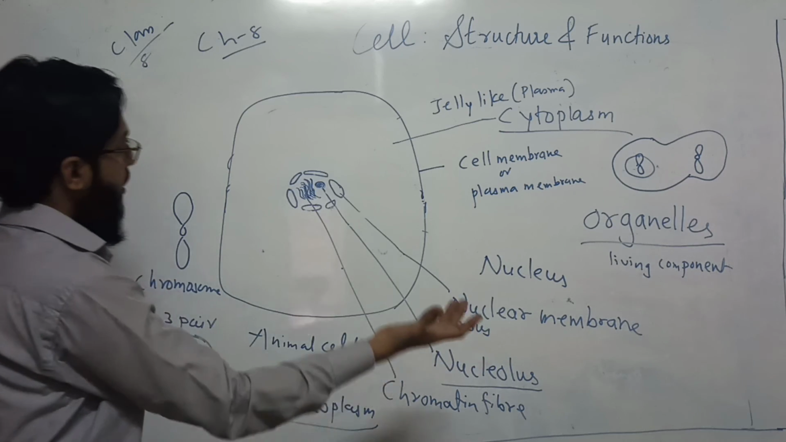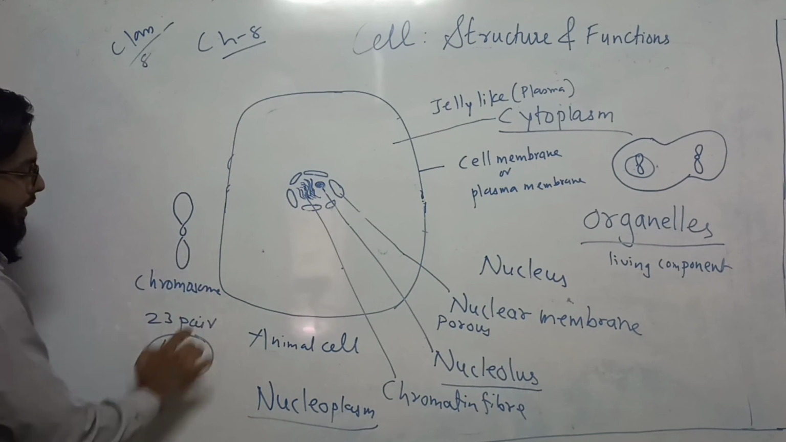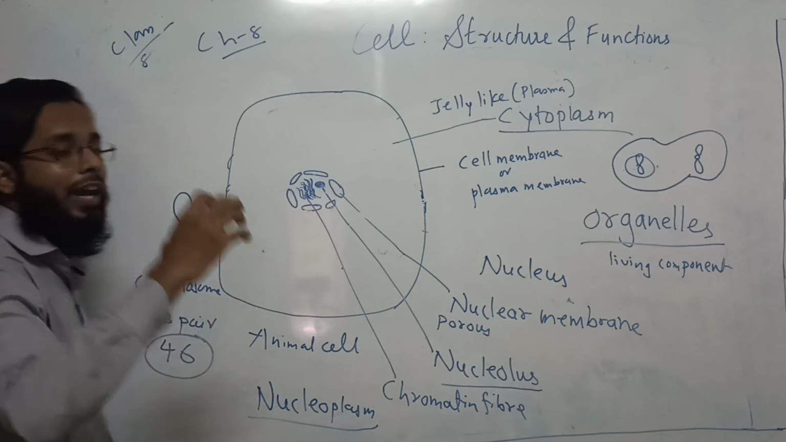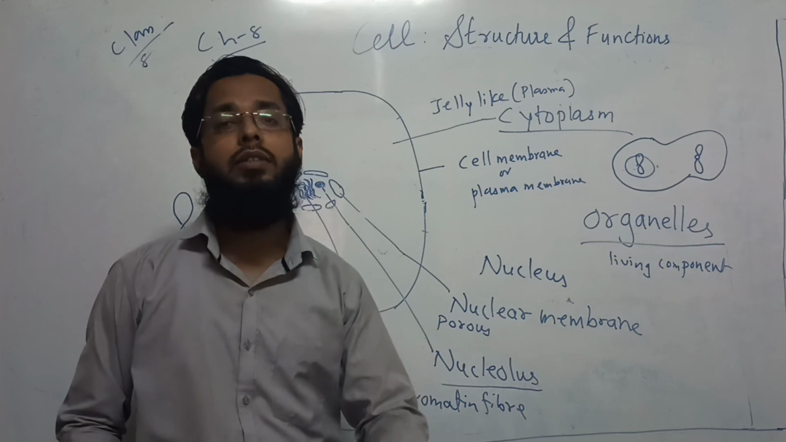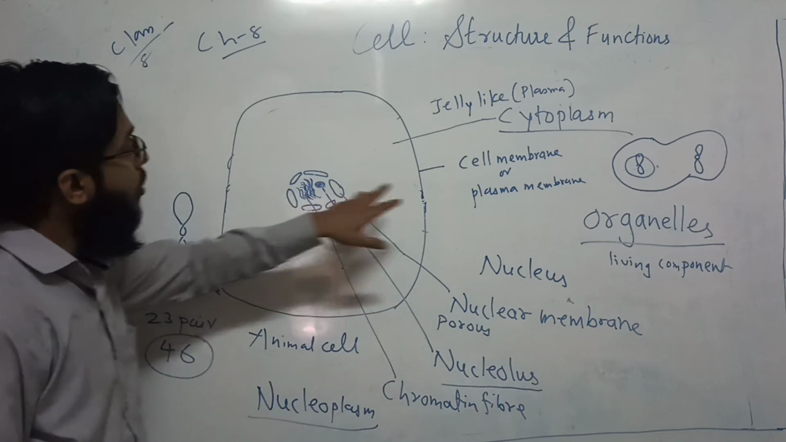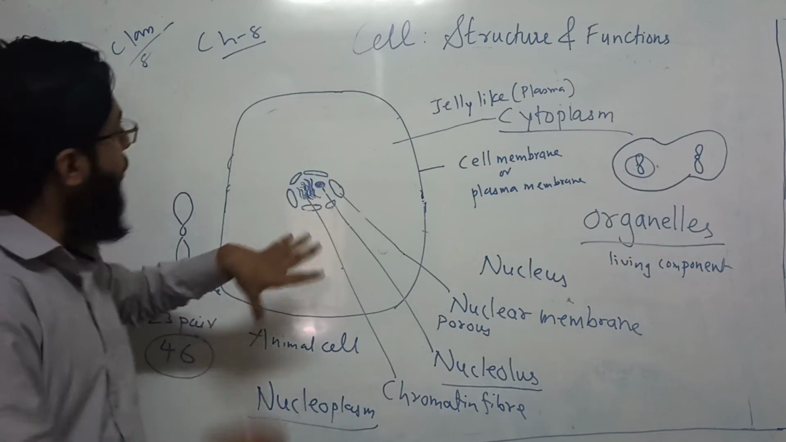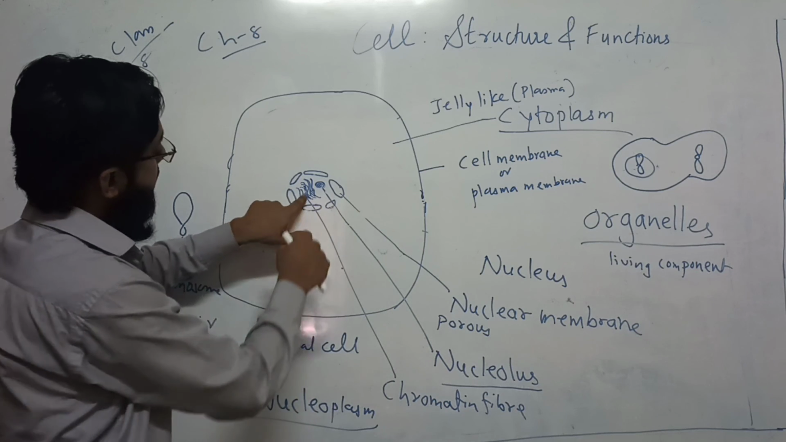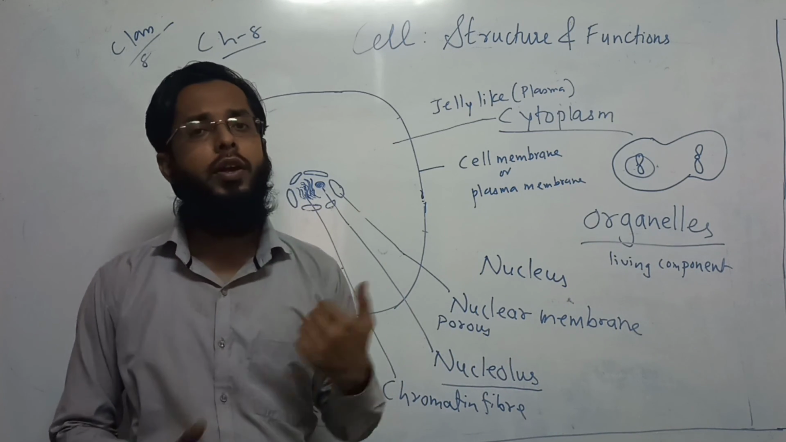When the cell is dividing, this chromatin becomes 23 pairs of chromosomes, that is 46 chromosomes, and all human beings have 46 chromosomes, whether they are Chinese, Japanese. This is specific to human beings. When the cell is dividing, chromatin material becomes chromosome. Again, when the cell is divided into two cells, you will see chromatin material. So this was about today. If you are in doubt, you can ask me. That's it.